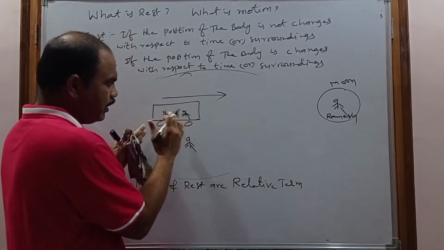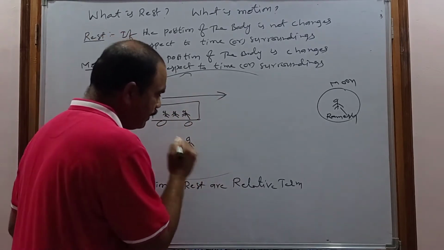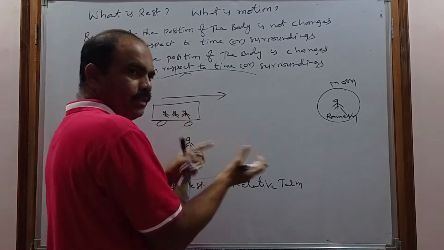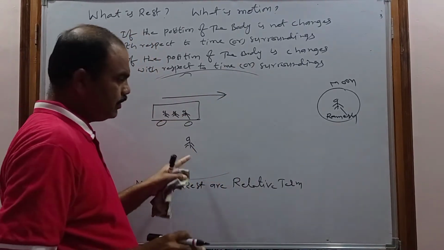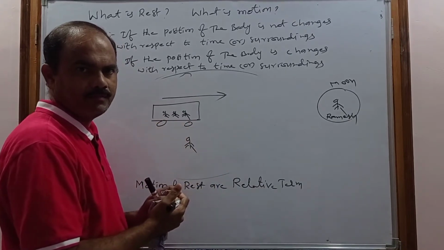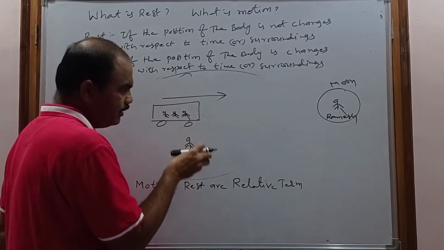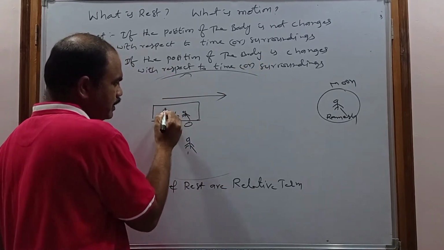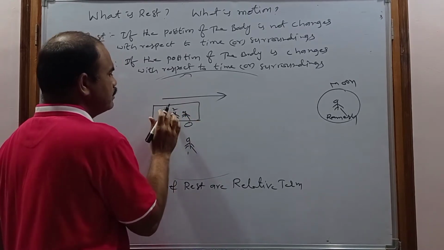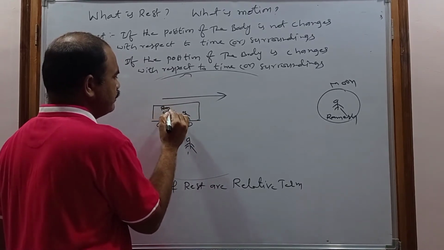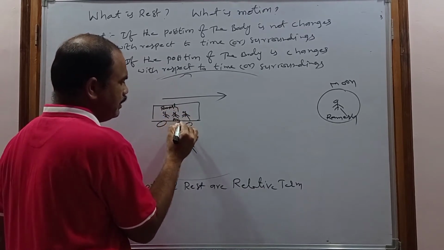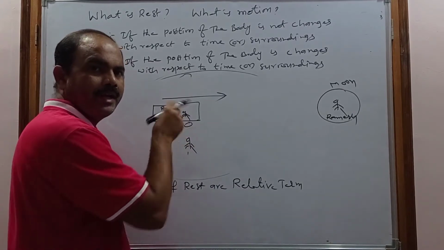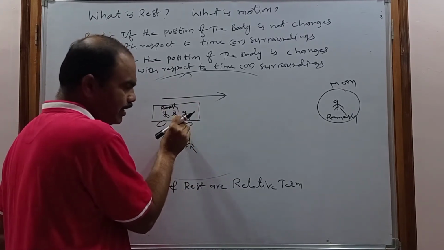One with respect to another can be at rest. But with respect to you, they are in motion because the bus is moving. You feel that they are in motion. Consider the first person's name is Ramesh, and another is Anil. What is the position of Ramesh with respect to Anil? Rest. And the position of Anil with respect to Ramesh? Rest.